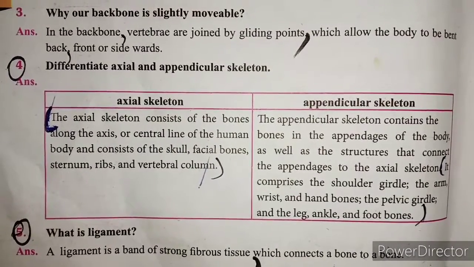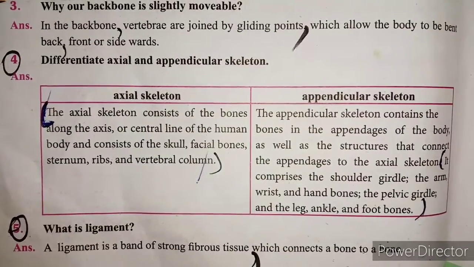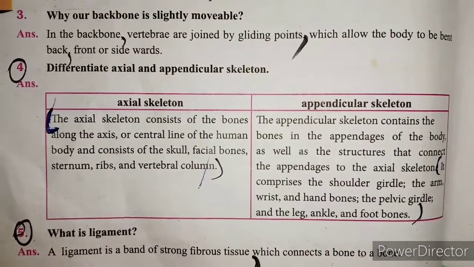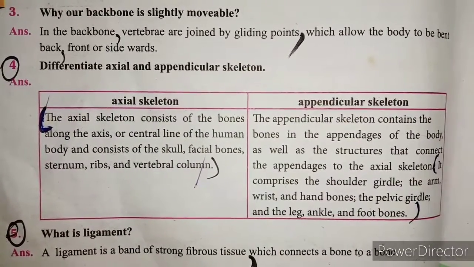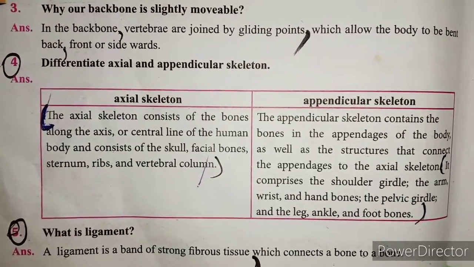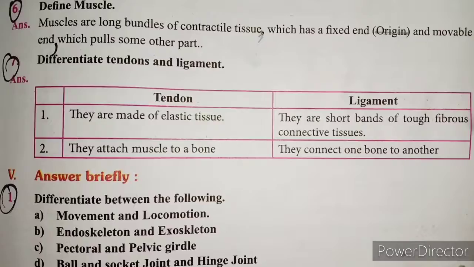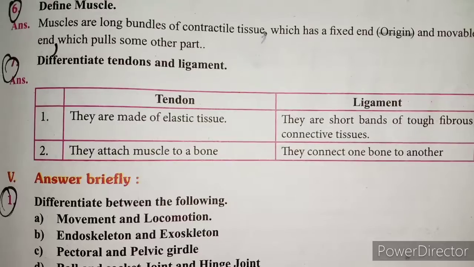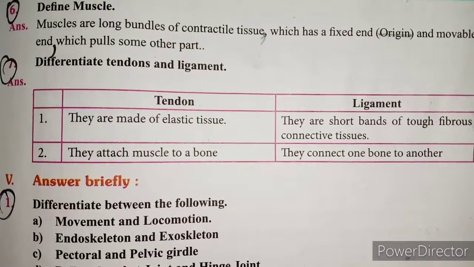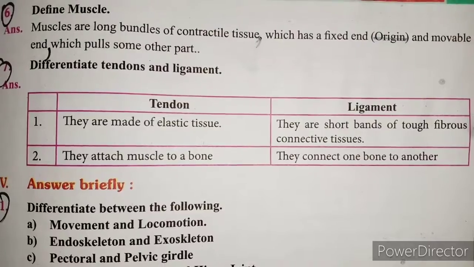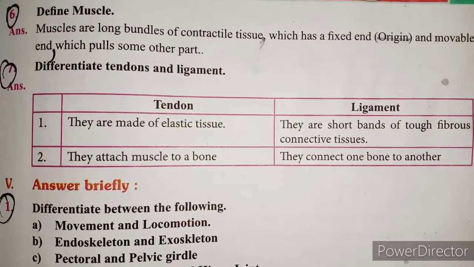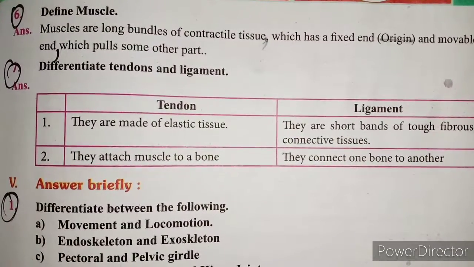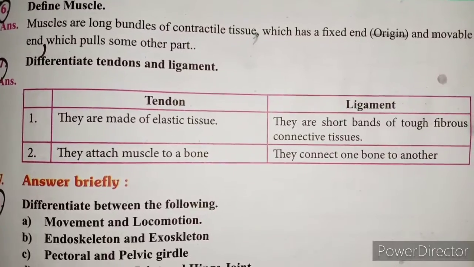What is ligament? A ligament is a band of strong fibrous tissue which connects a bone to a bone. Define muscle. Muscles are long bundles of contractile tissue which has a fixed end and movable end which pulls some other part. 7. Differentiate tendons and ligament.